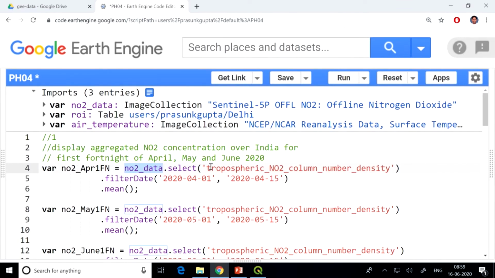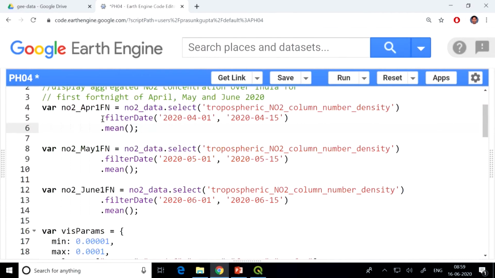I am going to select this specific band, which is the tropospheric nitrogen dioxide. I am going to filter it for the first fortnight of April, that is the first 14 days of April, and I am going to average all these layers and create one image. I am naming it as a variable, NO2 April first fortnight. I am doing the same thing for May and June. I am just changing the dates from April to May and to June.